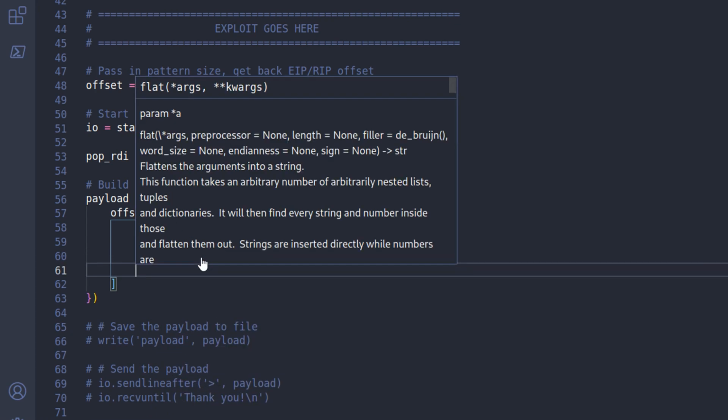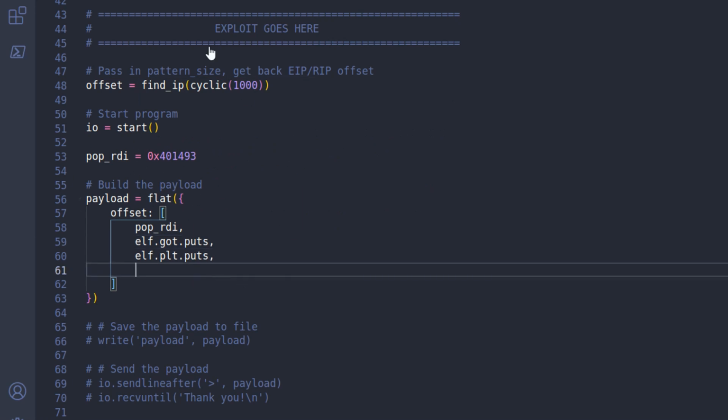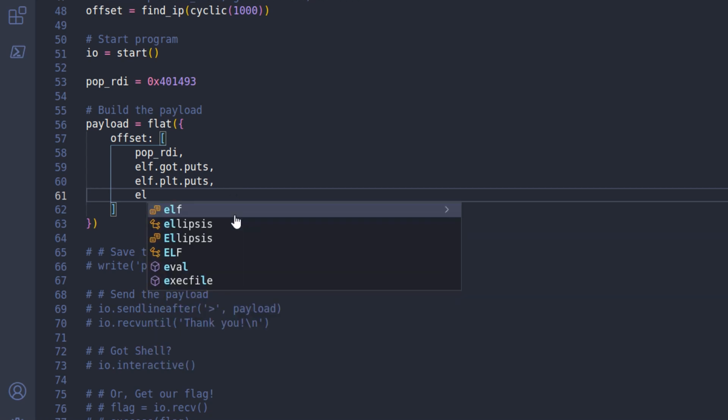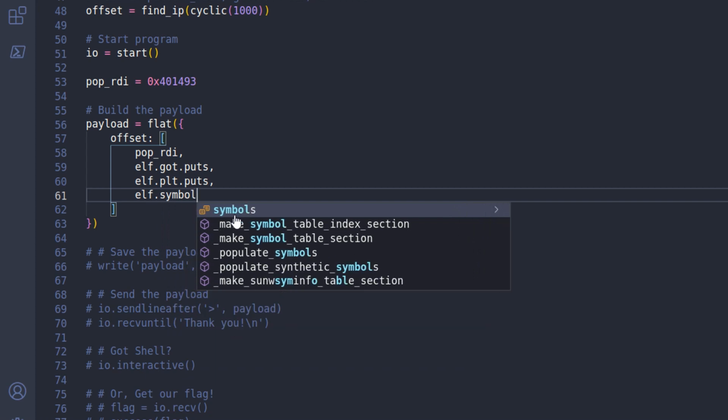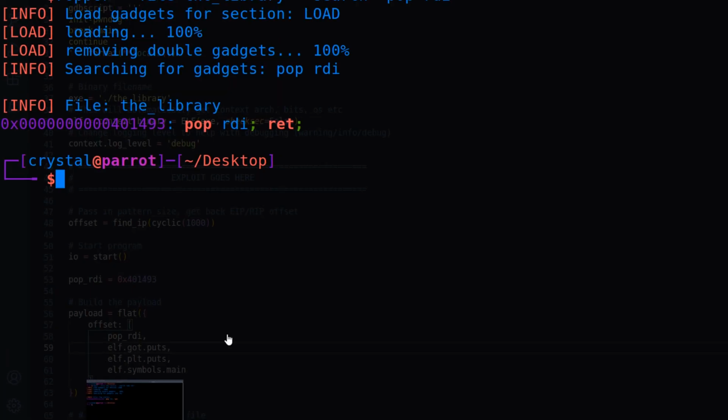And after that, we want to return back to our main function, back to the start of the program. Because we haven't actually got a shell yet, we need to keep going on to the next stage. So we'd need to keep looping through the program until we build up our payload. In this case, there's only going to be 2 stages to it. So here we can say elf.symbols.main, and I'm using elf.symbols and elf.plt.puts, but you could just go and find these addresses yourself as well.